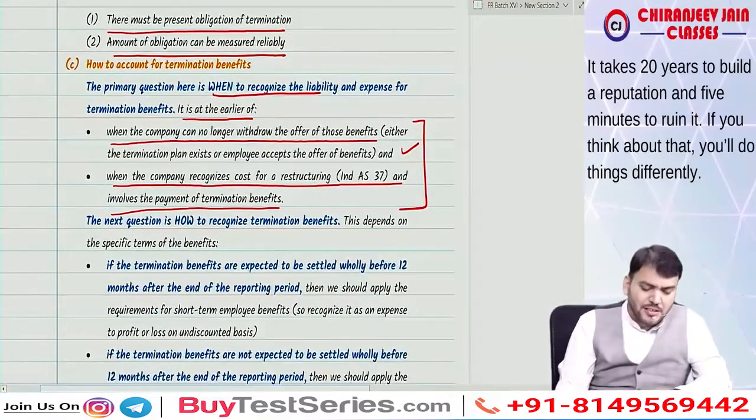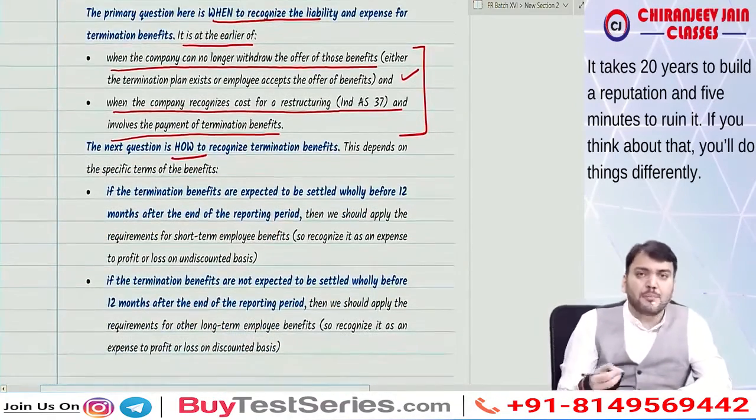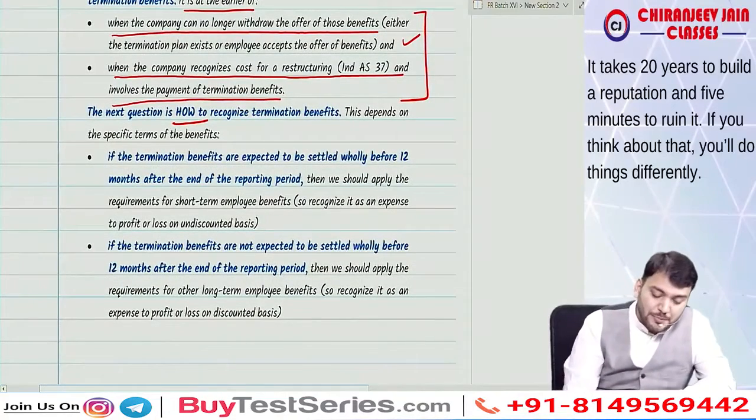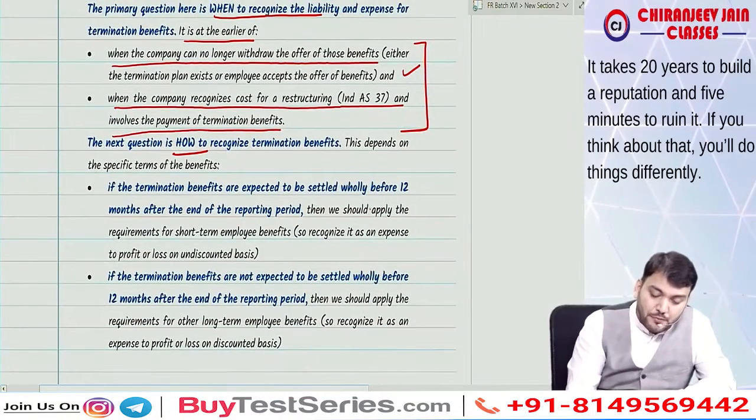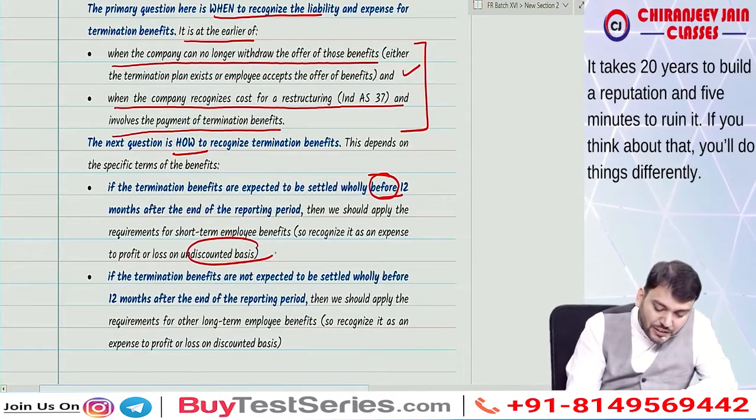Understood? Then how to measure it will depend upon when it is payable. If it is expected to be settled wholly before 12 months from the reporting date, then it will be recognized at the undiscounted amount.